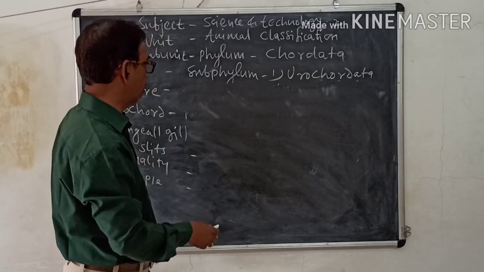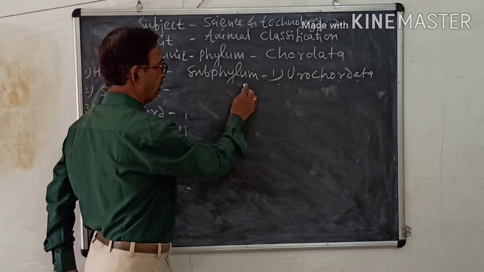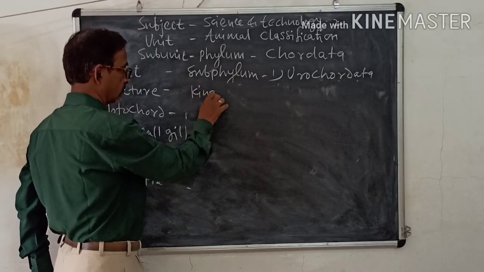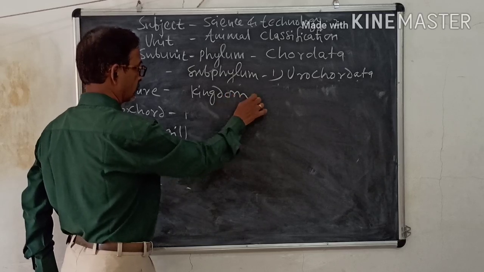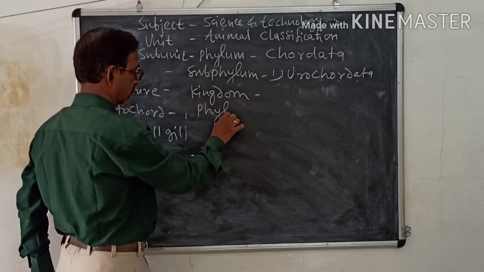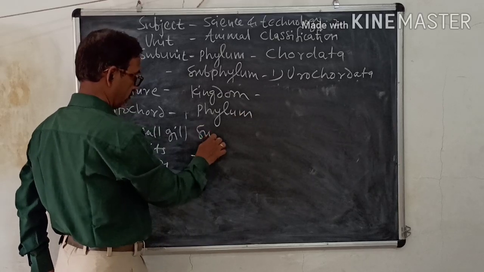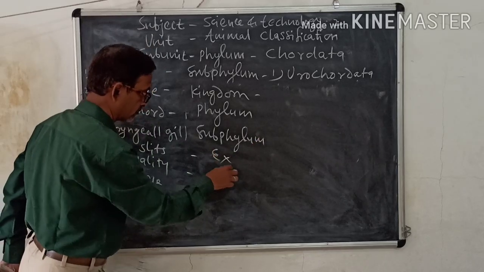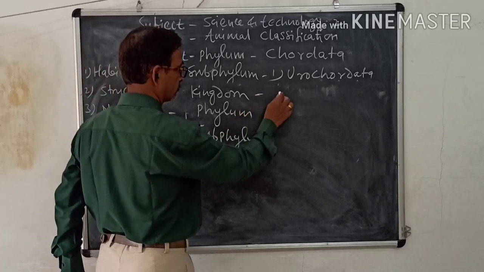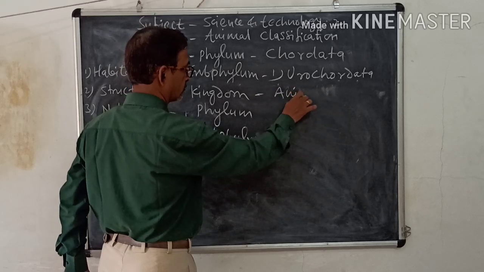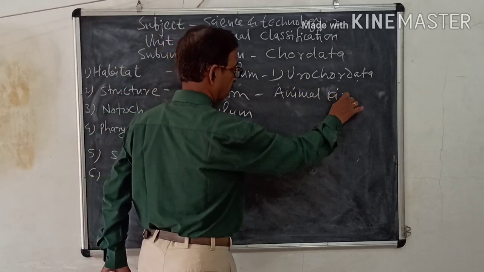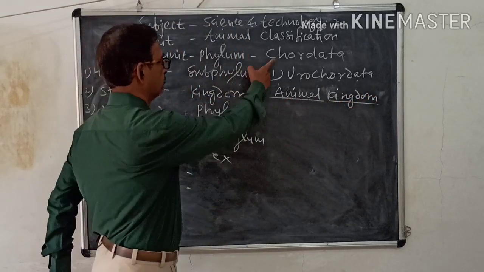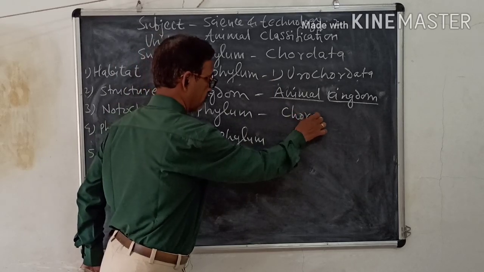Classification of this animal, for example Herdmania, under the heads kingdom, then phylum, then subphylum, and example. So kingdom: animal kingdom. Then phylum: Chordata.